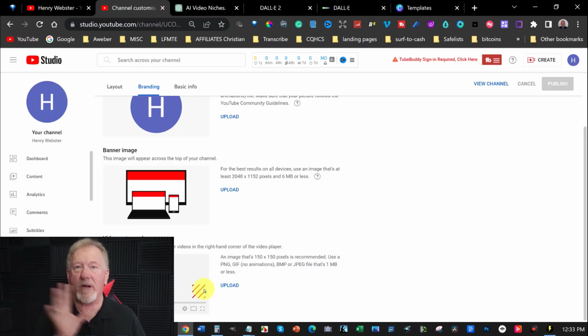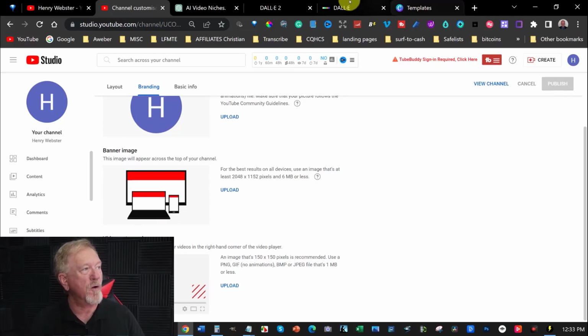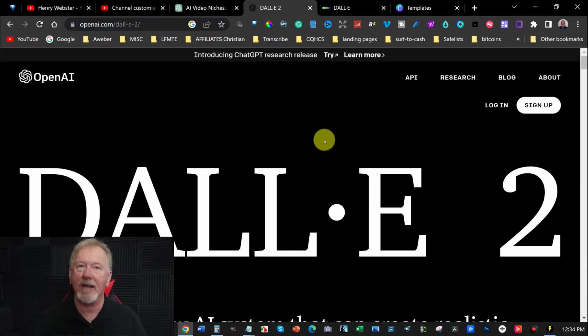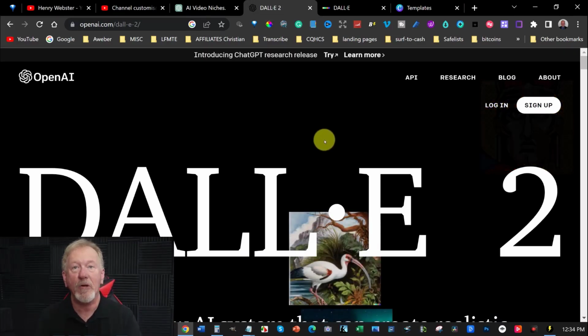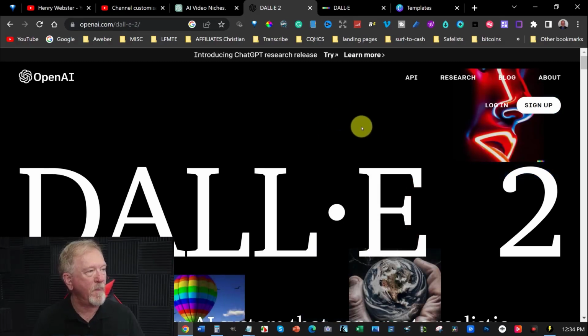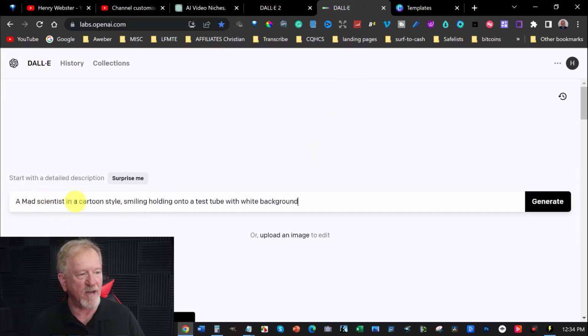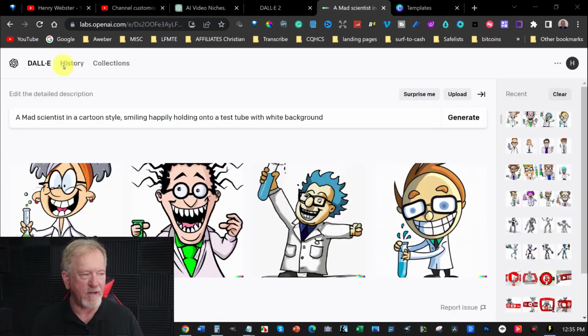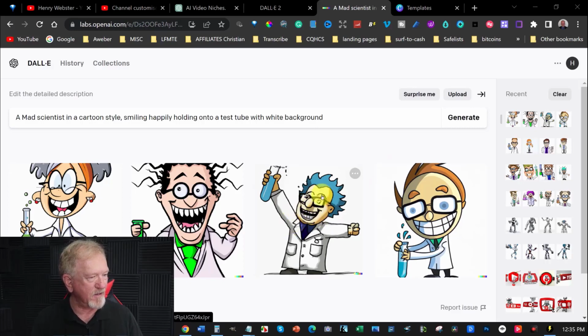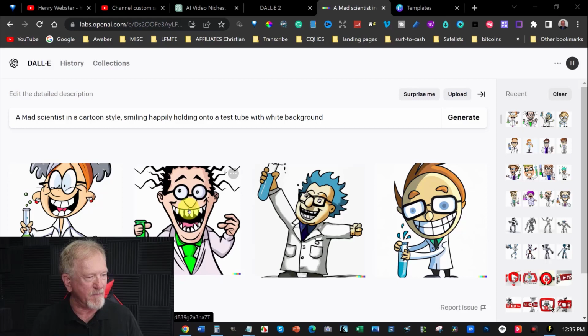Now I have already pre-created these, but if you haven't already created things like this, you have a couple of options. If you want to get an image, you can go over here to Sora and sign up, which is made by OpenAI, the same people who make ChatGPT. You can go over here and write in something. A mad scientist in a cartoon style, smiling happily, holding a test tube with a white background. That's all right. I'll just hit generate and we'll see what it comes up with. Okay, I actually really like this one. I really like this one, but I think this one's clearer. He looks a bit maniacal.